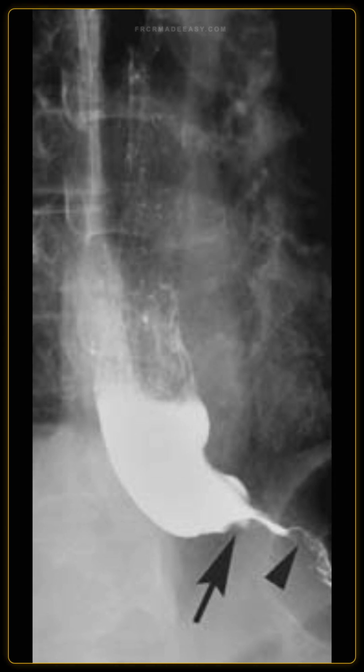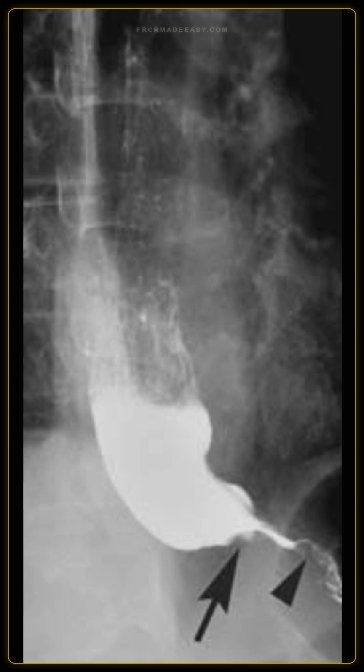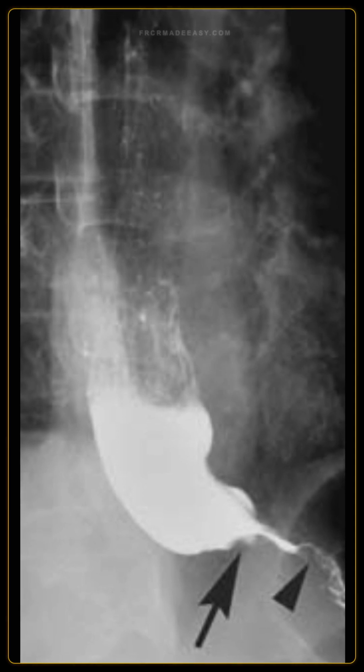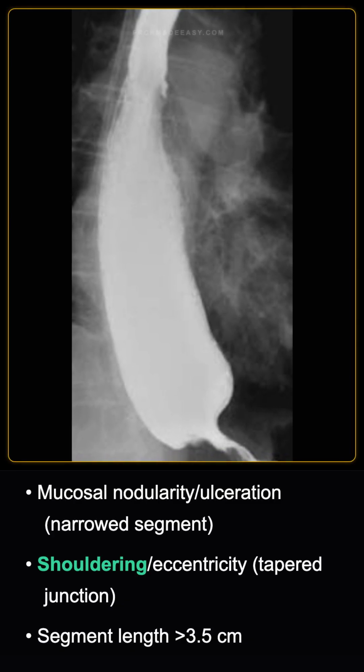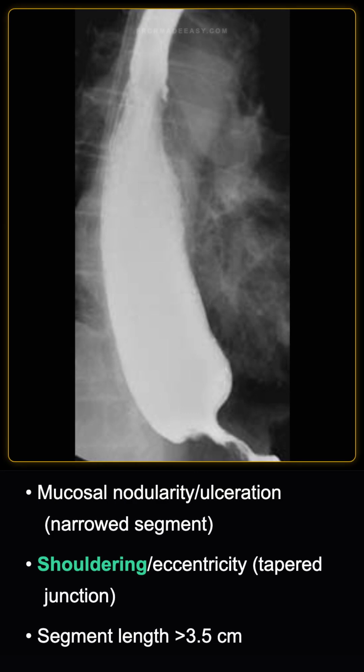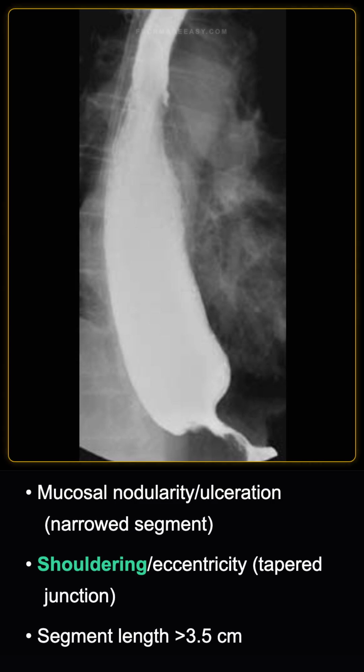Identify 3 key fluoroscopic findings on a barium swallow that distinguish pseudoachalasia from primary achalasia. Differentiating features include mucosal nodularity or ulceration in the narrowed segment, shouldering or eccentricity of the tapered junction, and a narrowed segment that is longer than 3.5 centimeters.